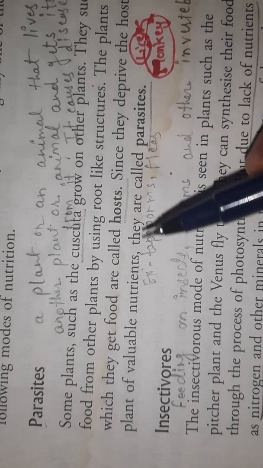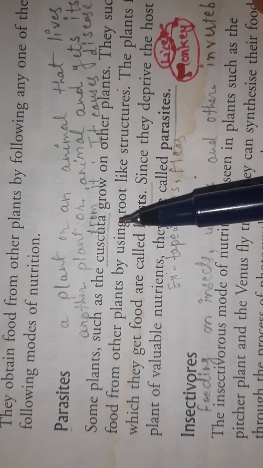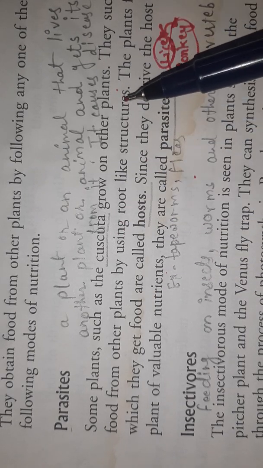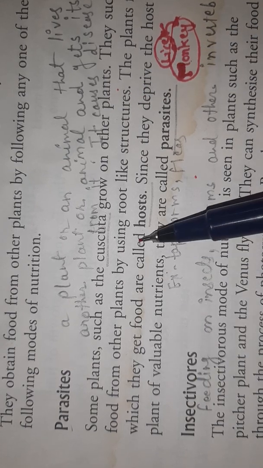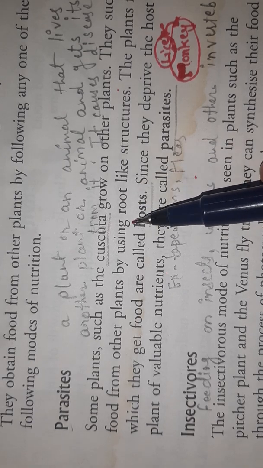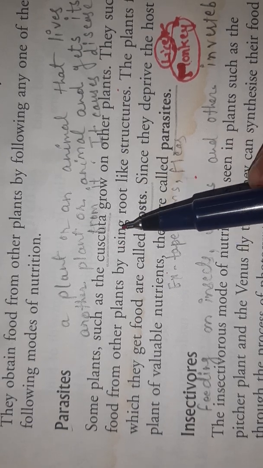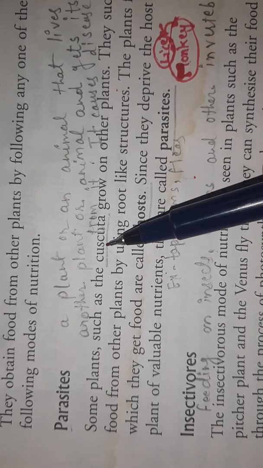The same is there with one plant, Cuscuta. This Cuscuta grows on another plant, and they suck the food from other plants by using root-like structures. This Cuscuta has some root-like structures, by which they suck the food from the other plant. So what is this Cuscuta?